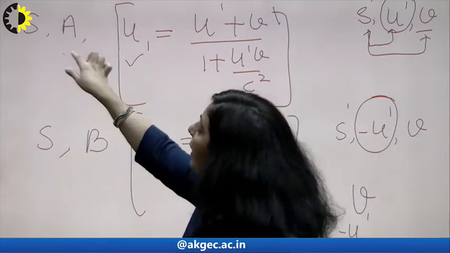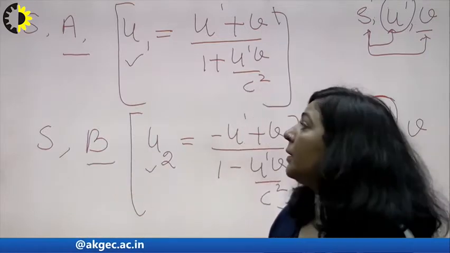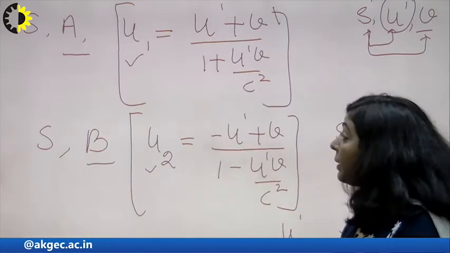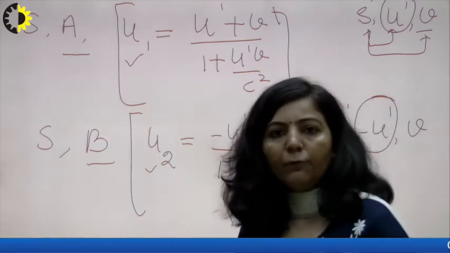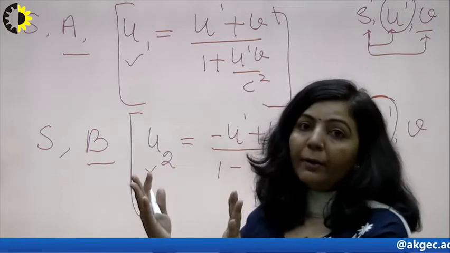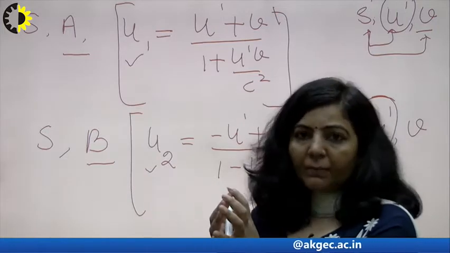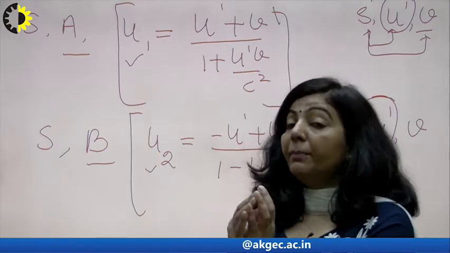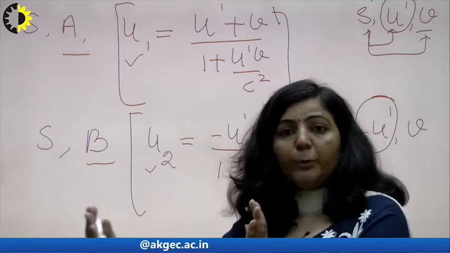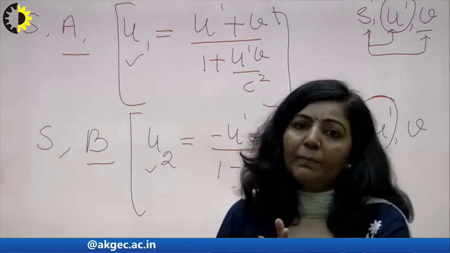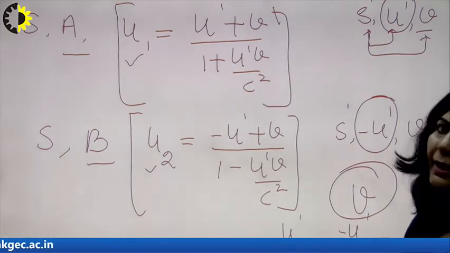For particle A, U1 is the speed according to the addition theorem, and for particle B, U2 is the speed before collision. After the interaction, the two particles A and B will become a single particle, and with respect to the observer in frame S, they will travel with the same speed as the S' frame.